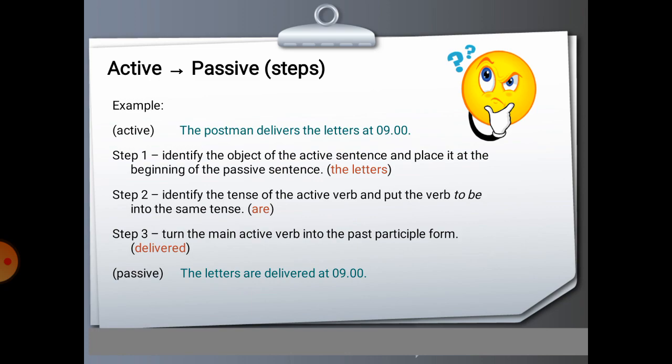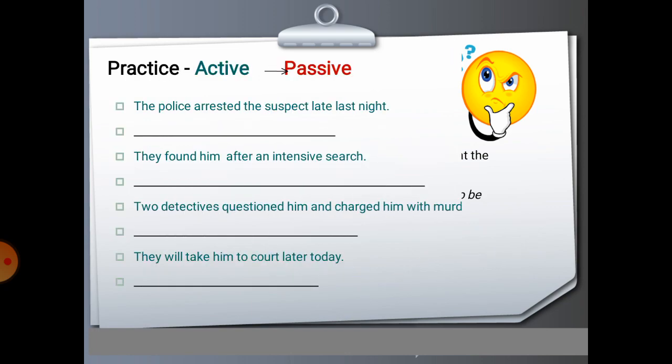So let me read again the sentence in active. The postman delivers the letters at 9. And in passive, the letters are delivered at 9. Okay. This also, I want you to practice the active and the passive in this sentence, okay? So there again, take the shot in this minute. You can take the shot and then you copy it in your notebooks.